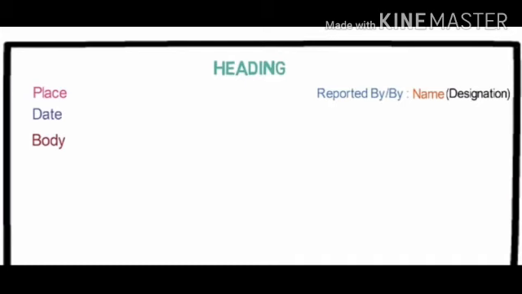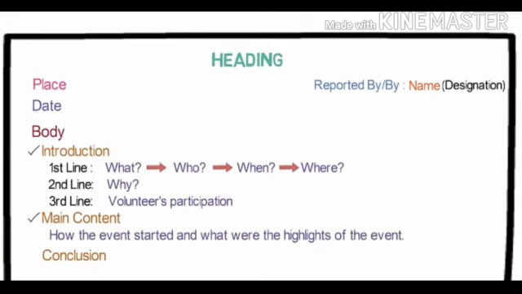After that comes the body of the report. Now this body of the report is divided into 3 parts. And what are those 3 parts? First is introduction, second is main content, and the third one is conclusion. Now in the first line of the introduction, you have to go in sequence like what happened, who did that event, when the event happened, and where the event happened.